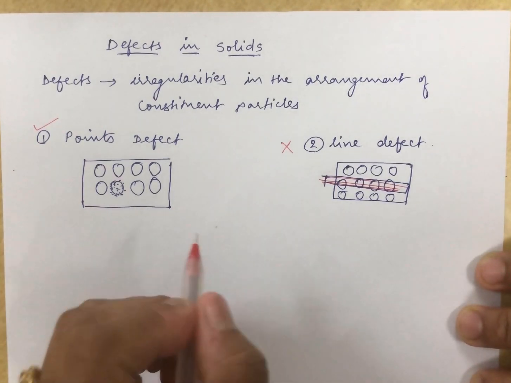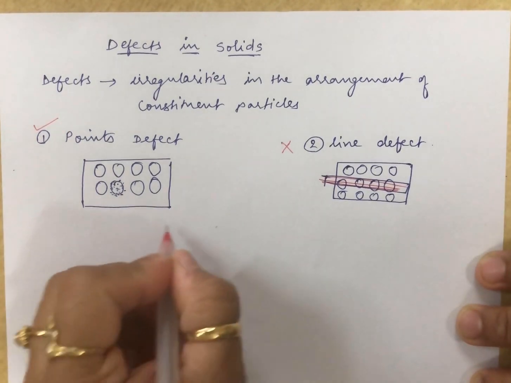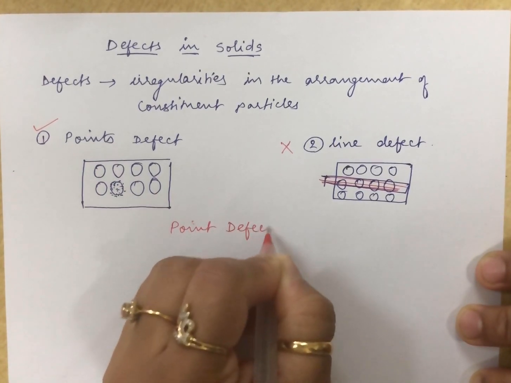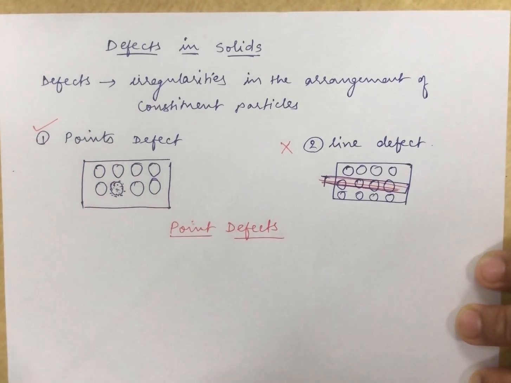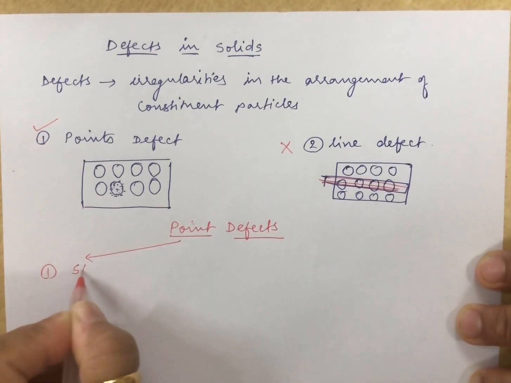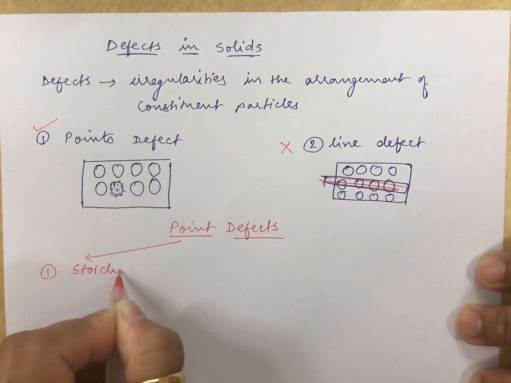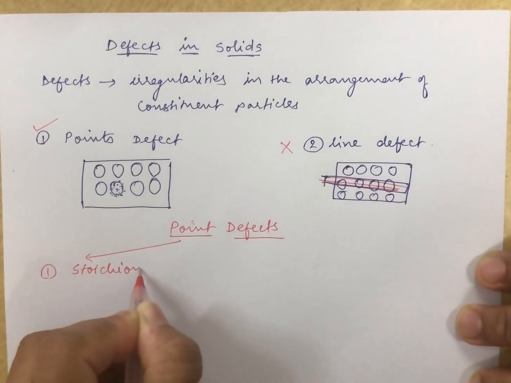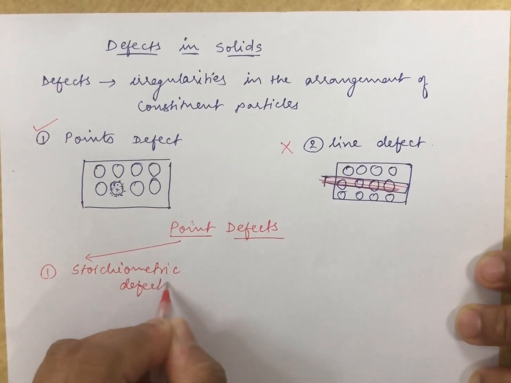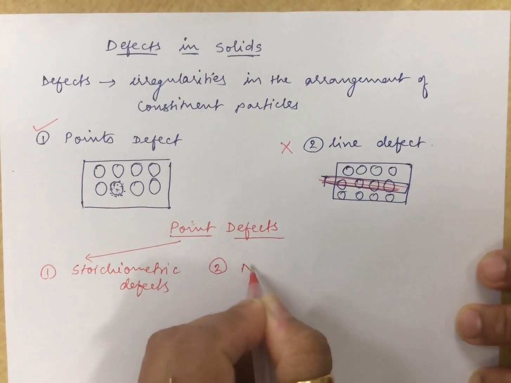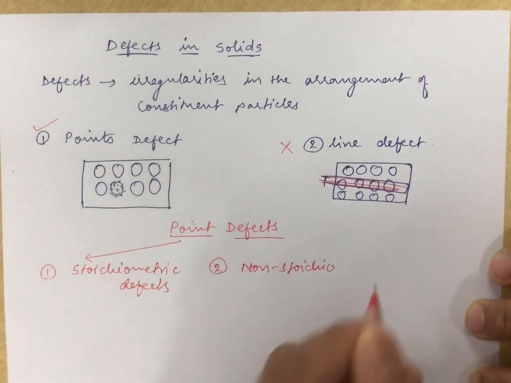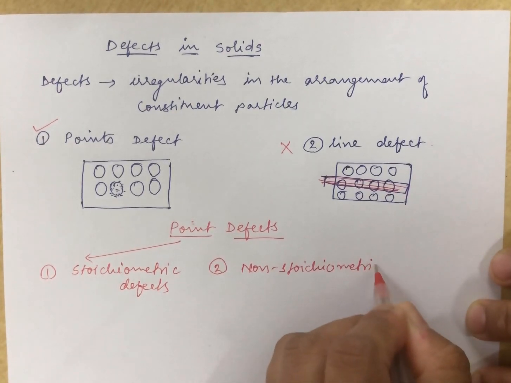In point defects, you have three types to be discussed. First is the stoichiometric defect. Second is the non-stoichiometric defect.